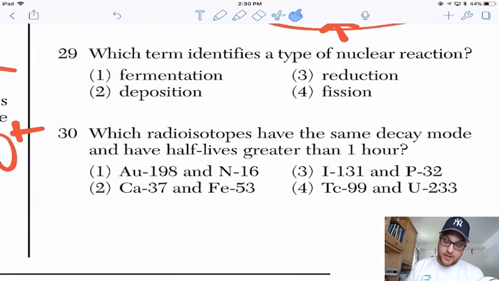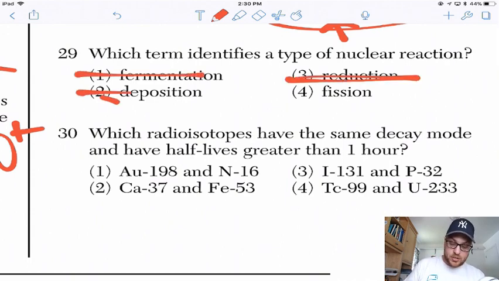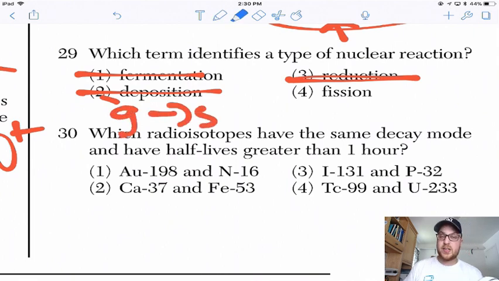Which term identifies a type of nuclear reaction? Fermentation is organic. Reduction is reduction. Deposition is when a substance goes from a gas directly to a solid. So that's a physical change. Fission, nuclear.